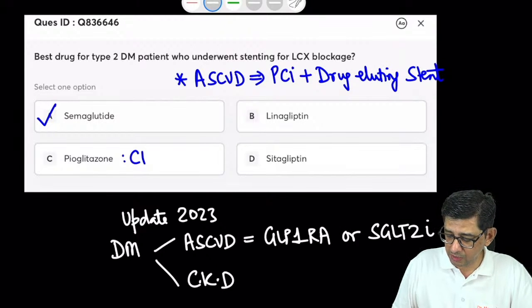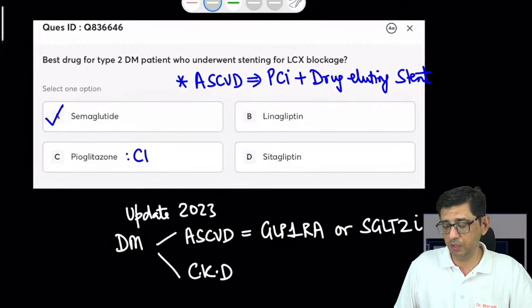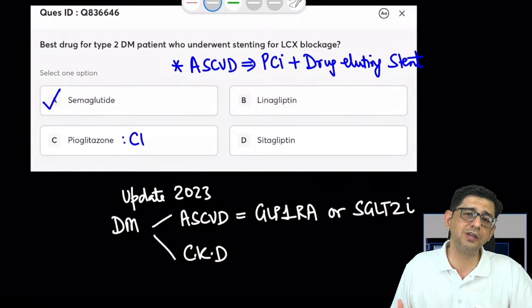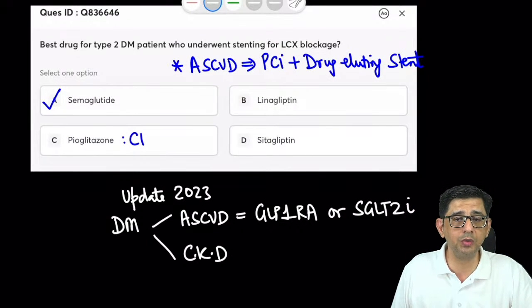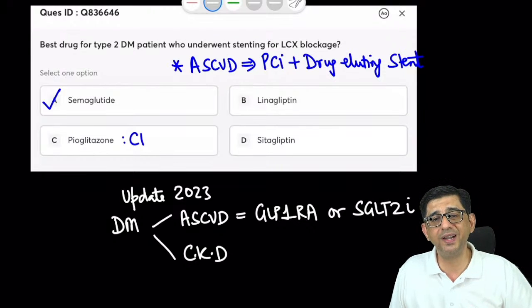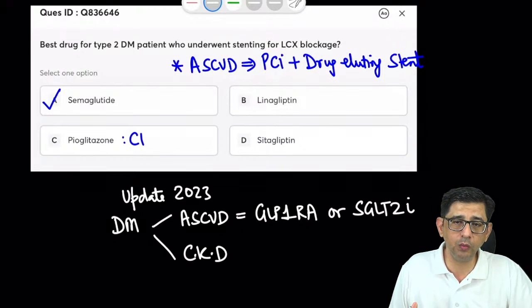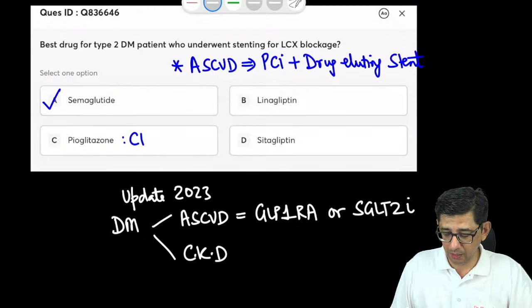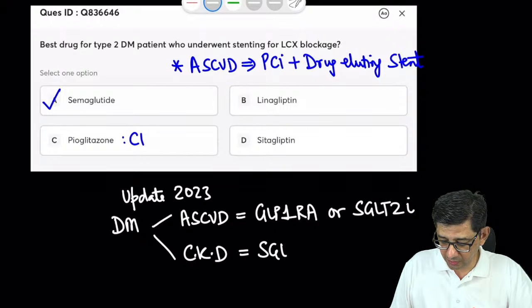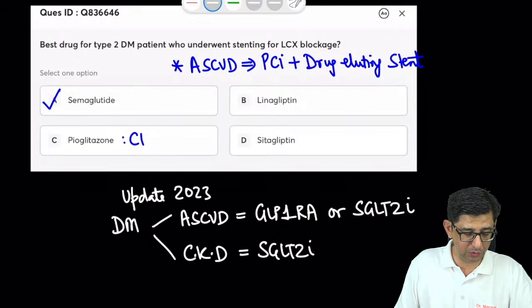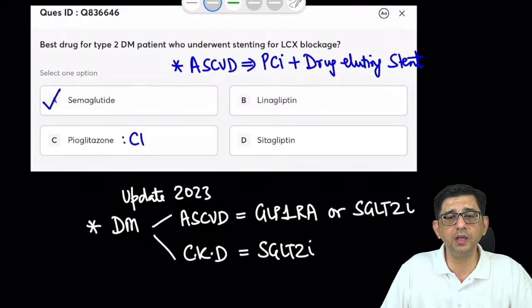inhibitors. SGLT2 inhibitors are not given if the eGFR is less than 40, and especially for empagliflozin, it can be used up to an eGFR of up to 20 ml. So the point is, we want to reduce the progression. And if only CKD is present, then SGLT2 inhibitor is the first line answer. So this is going to be yes, Dr. Daisy, that is what I'm trying to say, that you will check out in the update that in the American Diabetes Association, they have first mentioned GLP-1 receptor agonist and then they mentioned SGLT2 inhibitor.